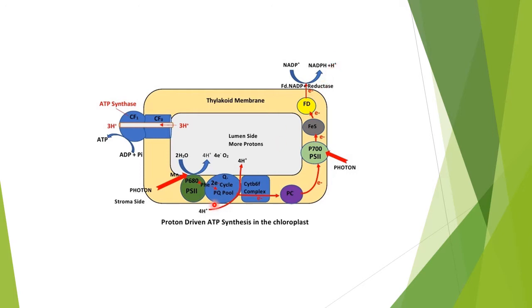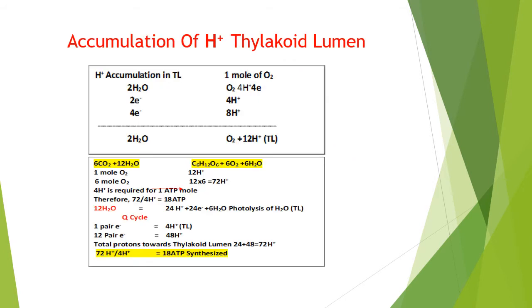Now we will concentrate on this Q cycle. First of all, what is happening with this Q cycle or with overall photosynthesis? We see there is an accumulation of protons in the thylakoid lumen.